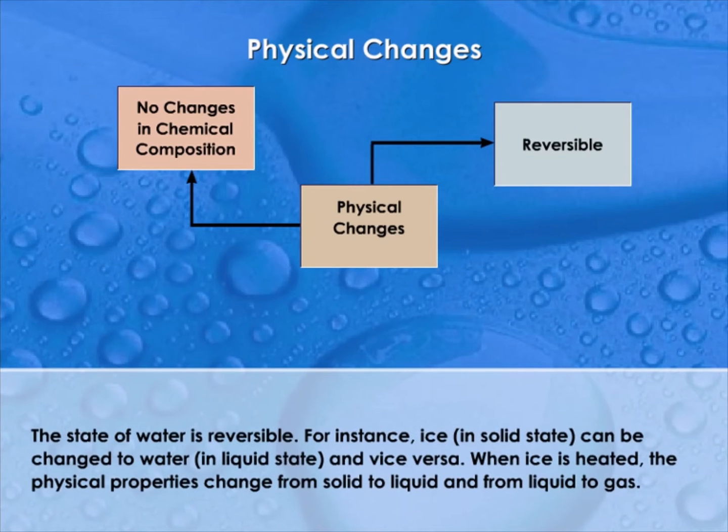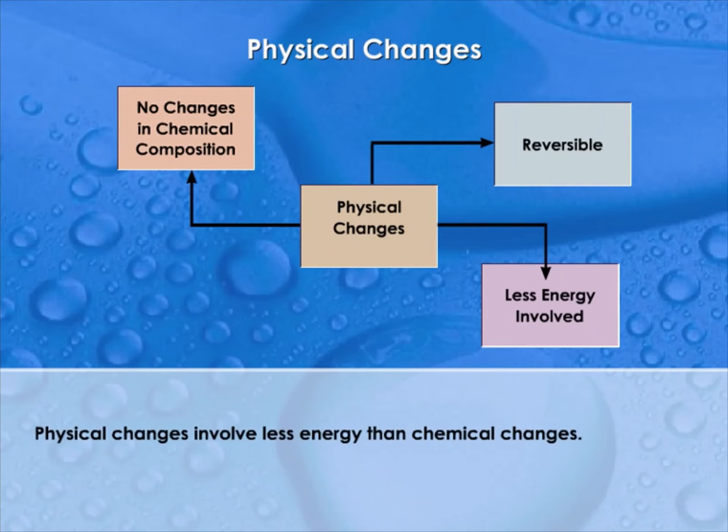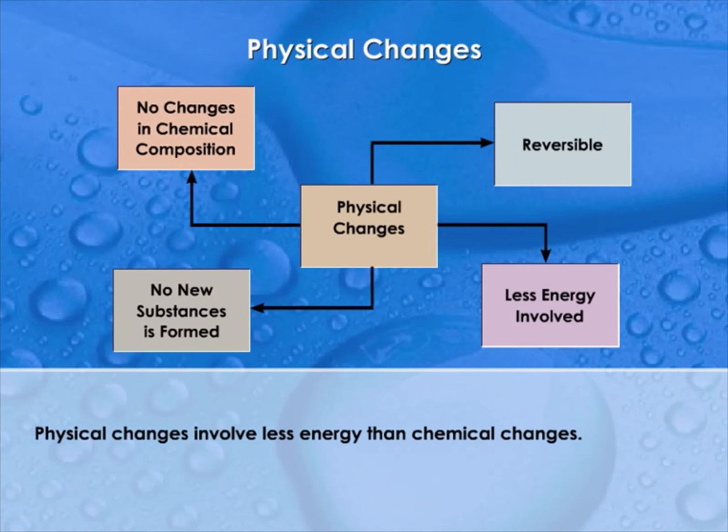Reversible. The state of water is reversible. For instance, ice in solid state can be changed to water in liquid state and vice versa. When ice is heated, the physical properties change from solid to liquid and from liquid to gas. Less energy involved. Physical changes involve less energy than chemical changes. No new substances are formed. No new substance is formed when water is heated.